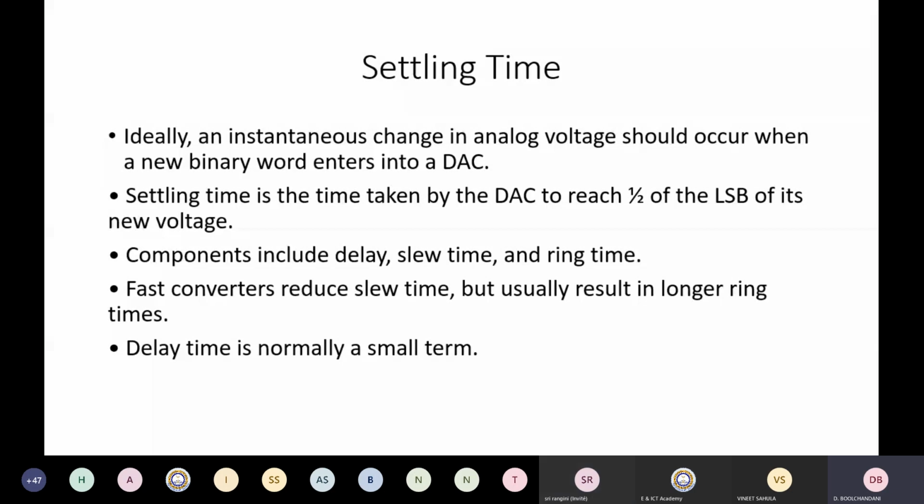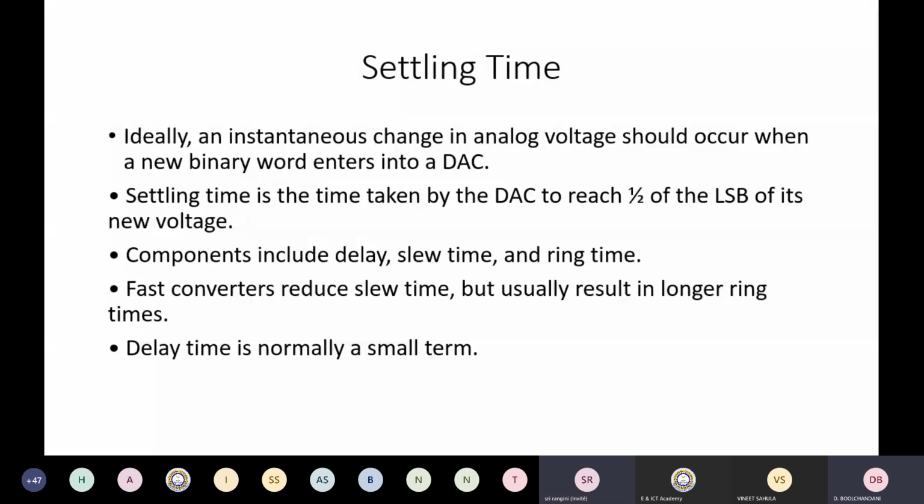Ideally, an instantaneous change in an analog voltage should occur when a new binary word enters a digital to analog converter. So there should be, say, a zero settling time. Instantaneously, you should have an analog voltage corresponding to the new binary word. But settling time is the time taken by the digital to analog converter to reach 1/2 of the LSB of its new voltage. What are the components that cause this settling time?